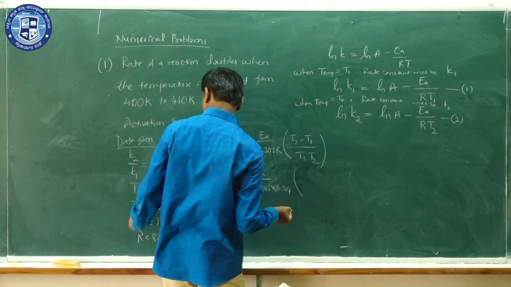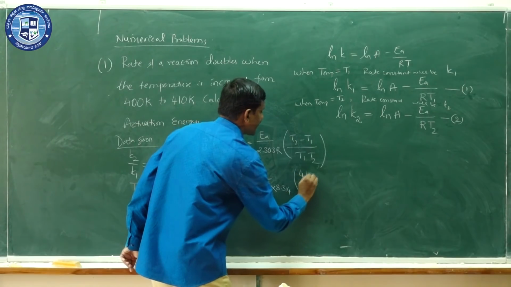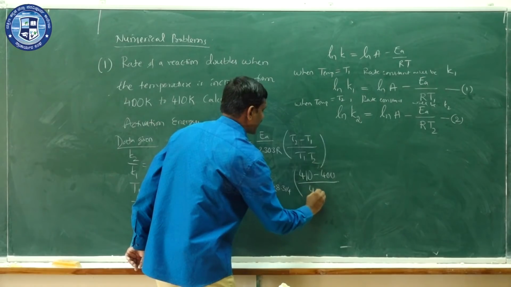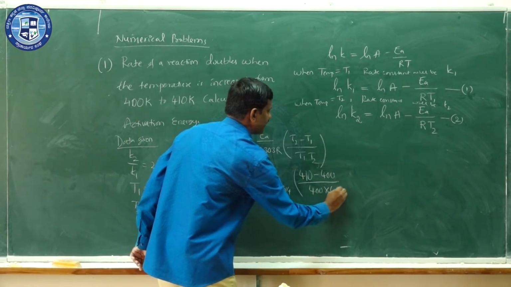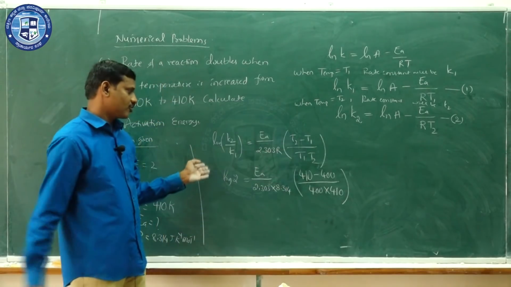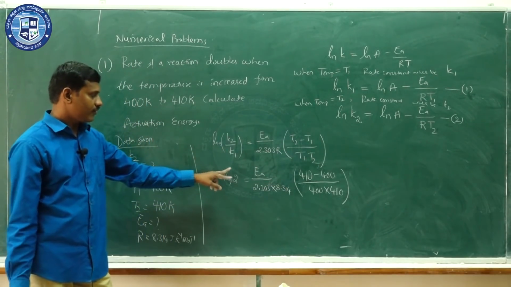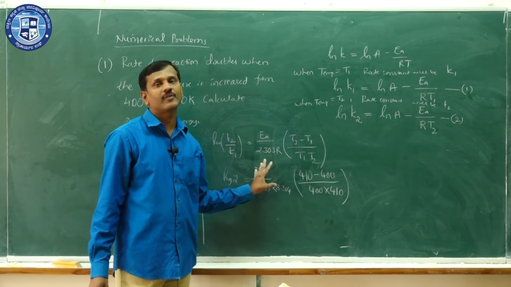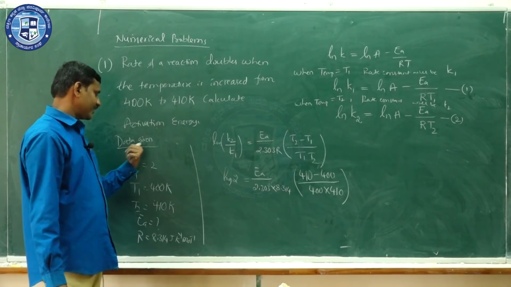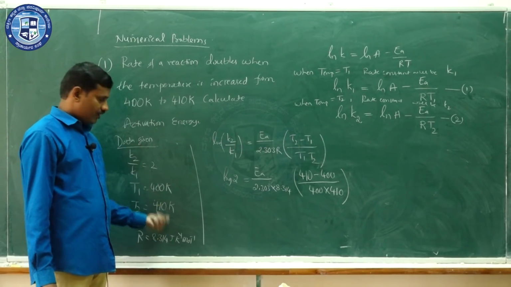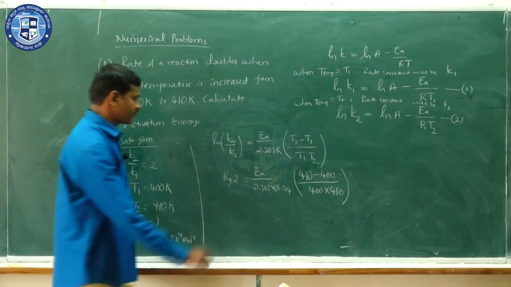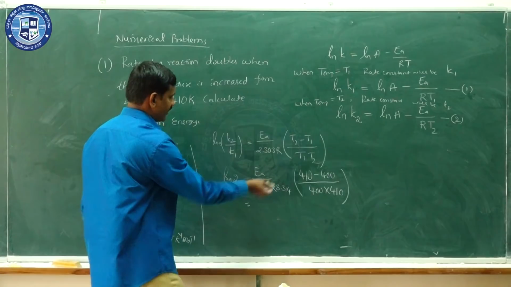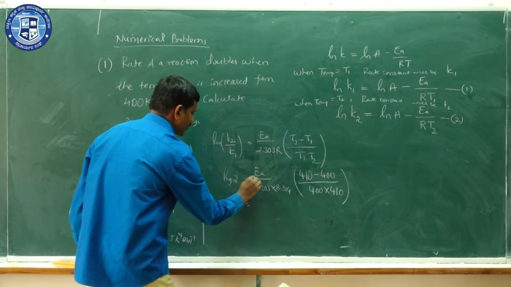Okay. So now T2 minus T1, that is 410 minus 400, divided by 400 into 410. So now you substitute the values like this. So log 2 is equal to EA by 2.303 into 8.314. Substitute only the numerical values. While writing the data, use the appropriate units. Okay. Now you can rearrange this and you can calculate the activation energy.